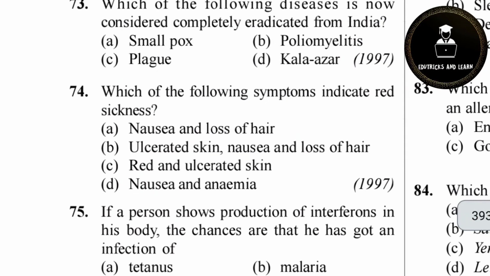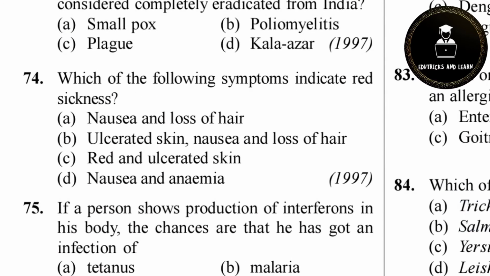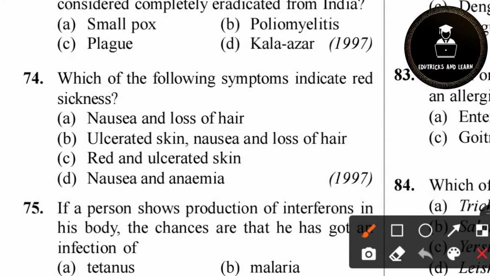And then 74th question. Which of the following symptoms indicate red skin sickness? Red sickness, we studied, is caused by ulcered skin, nausea and loss of hair.